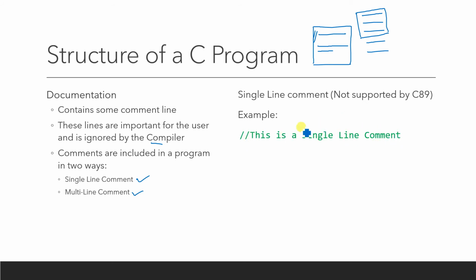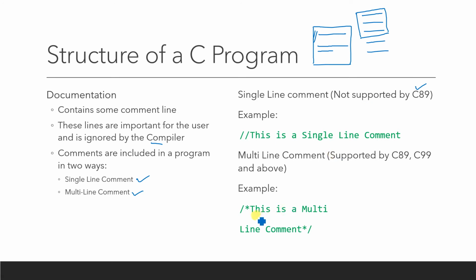But remember, this single line comment is not supported by your C89 compiler. I have already talked about this. So the C89 standard does not support the single line comment. It only supports the multi-line comment. So how to write a multi-line comment?